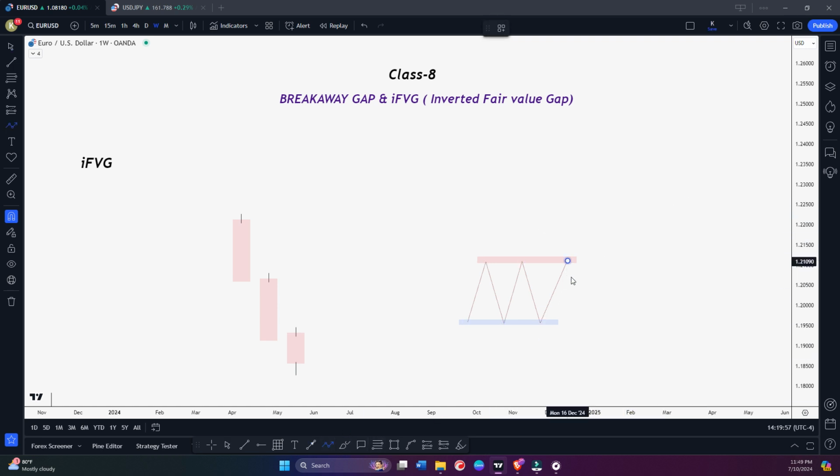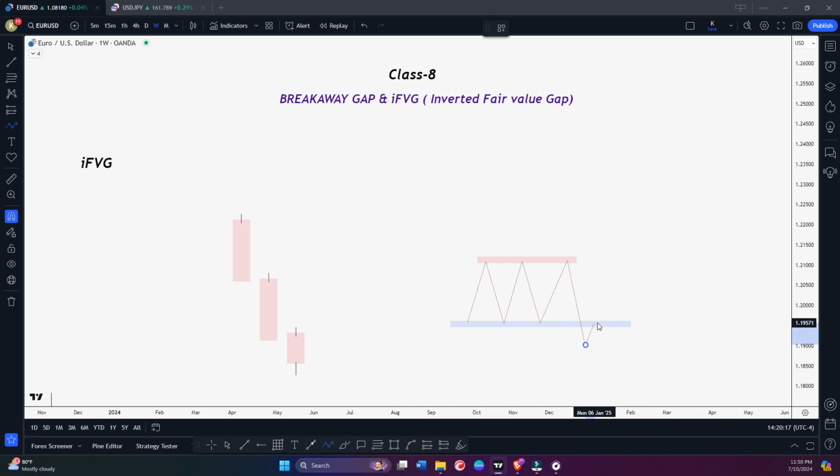Let's say we break this support area, and you can see we trade lower and break this support. So what does it become then? It becomes resistance, right? Our support becomes resistance.